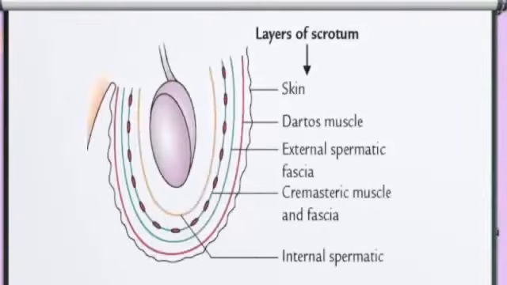This scrotum consists of two layers. The superficial layer of the scrotum is the skin, and the deep layer of the scrotum is dartos fascia. The superficial layer is made up of skin, whereas the deep layer is made up of dartos fascia.